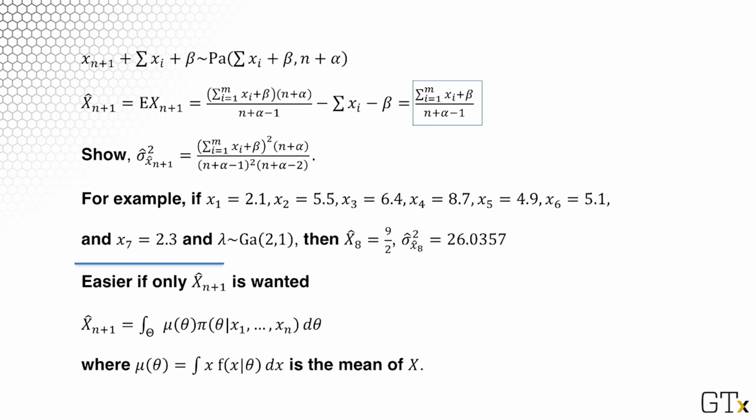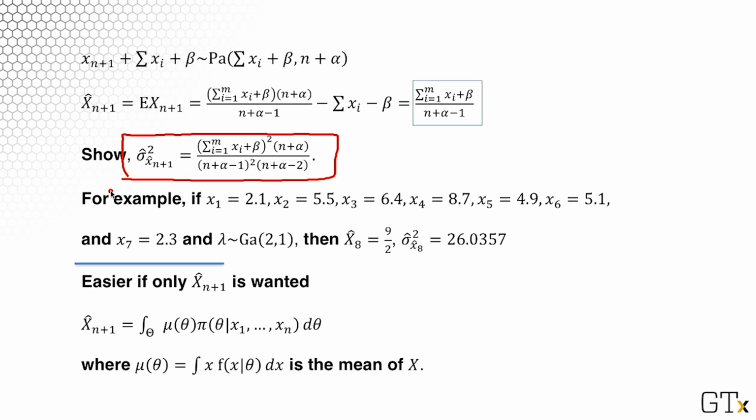So what would be our prediction? Our prediction would be the expected value of x_{n+1} with respect to this posterior predictive distribution. If we take the expectation of the Pareto, we find that this is the summation of x's plus beta divided by n plus alpha minus 1. So that would be the expected (n+1)st value if we already observed n values. As an exercise, you may try to show that the variance for the predicted x_{n+1} is given by this expression, which is here.